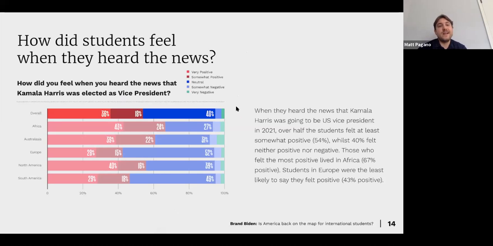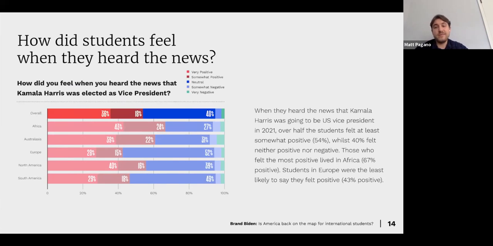How did students feel when they heard the news? How did you feel? This is more so inclined with Kamala Harris being elected as vice president. When they heard the news that Kamala Harris was going to be the US vice president, over half the students felt at least somewhat positive at 54%, while 40% felt neither positive nor negative.